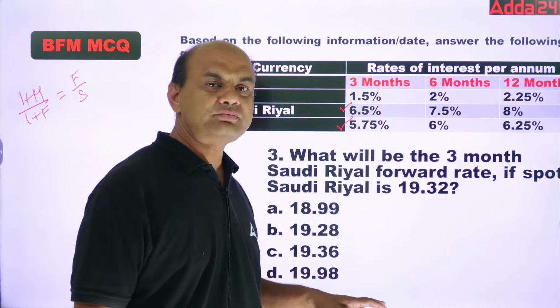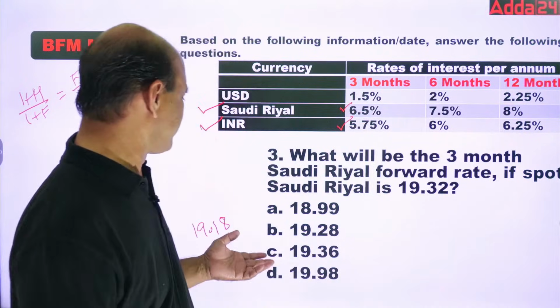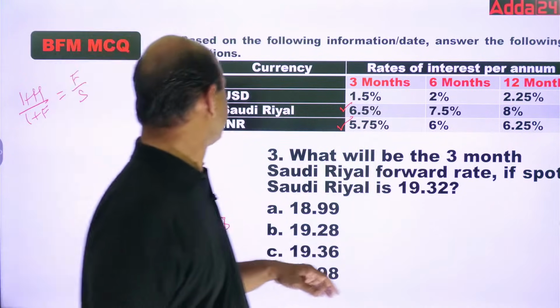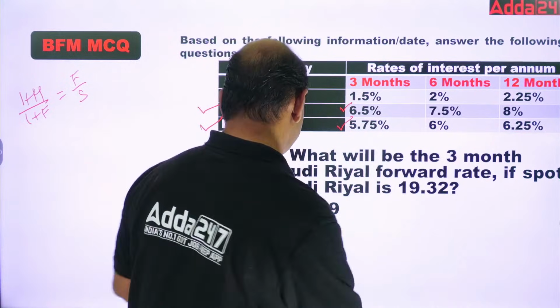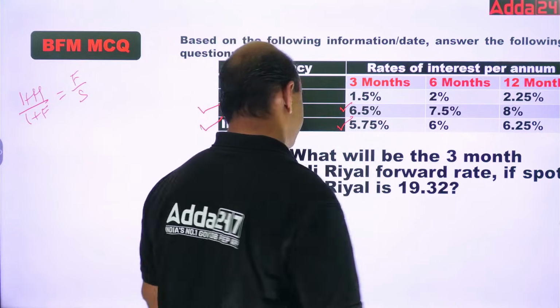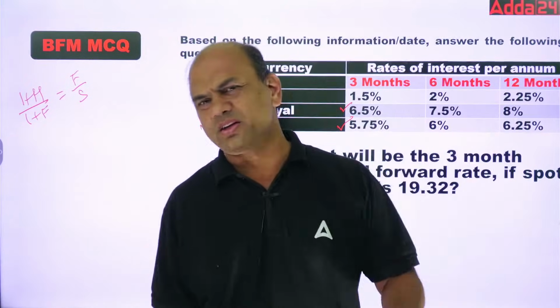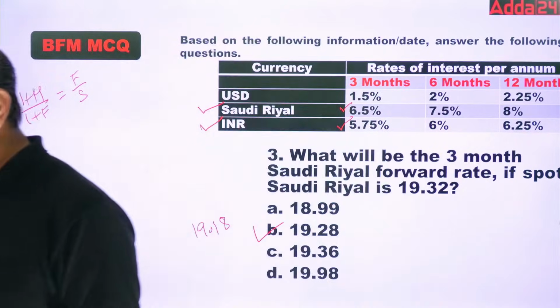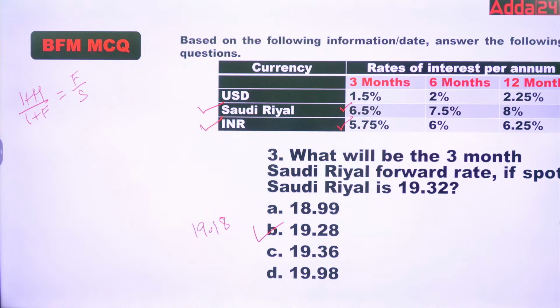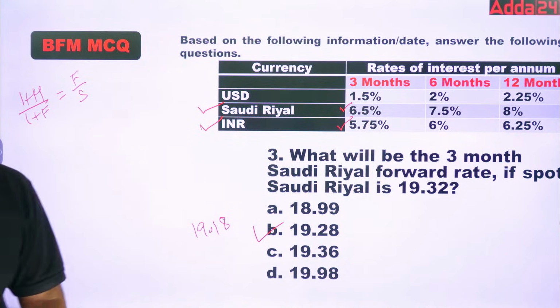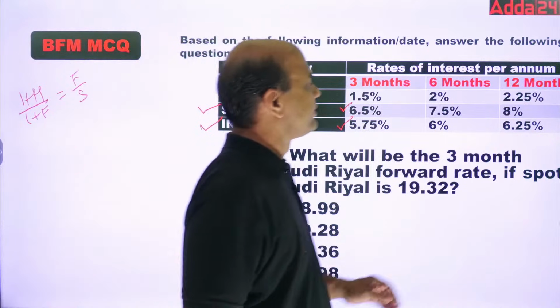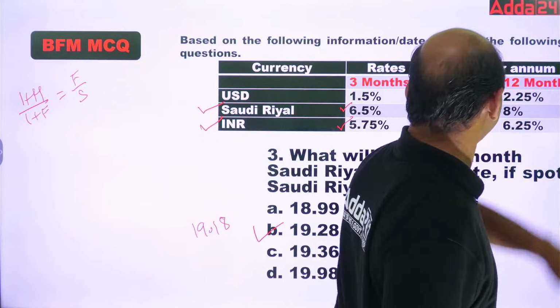So, 19 point, I think I'm getting 18. What are you getting? So, roughly the answer should be 19.38. Sorry, not 38, 28: 19.28. Okay. Got it? Chalo, next one.